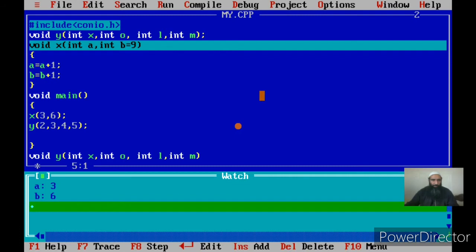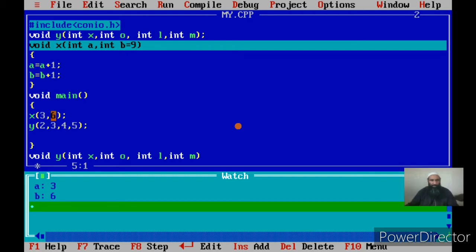Once you see the watch value, you watch the value of b, you see its value is 6 because we have passed 6 as the actual argument. Now for b, if you see, we have given some initial value. This is actually a default value. The default value for b which I have specified is 9.